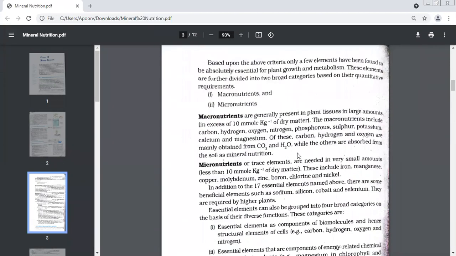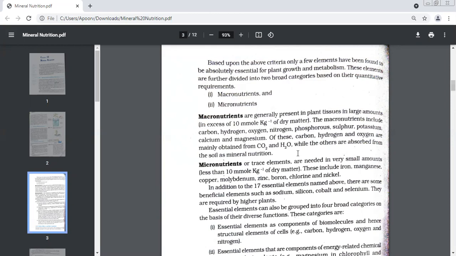Very good. And second? The need of the nutrient cannot be replaced by another element. Very good. If it is replaced, then obviously it is not essential. The third one? It should be directly involved in metabolism. Yes, very good. It should be directly involved in the metabolism of the plant.